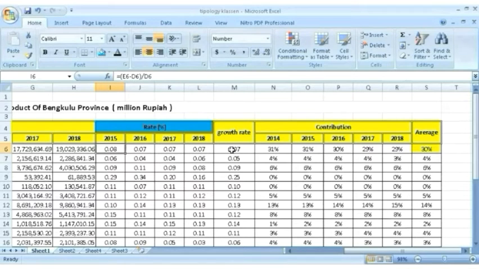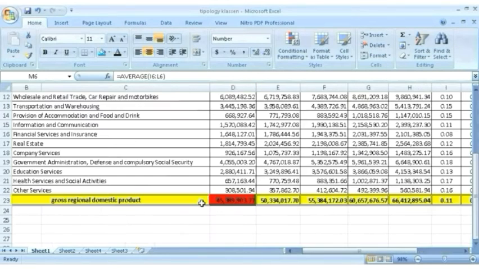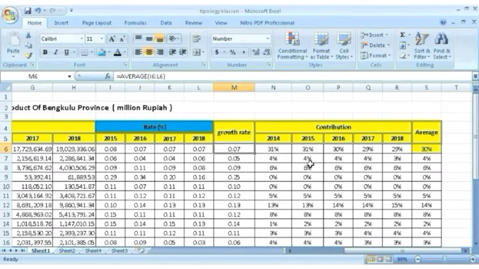You can see the growth rate 0.07, and you can find the growth rate until other service by applying the formula for the first one.